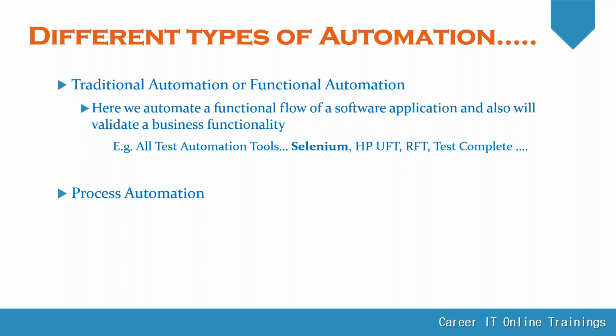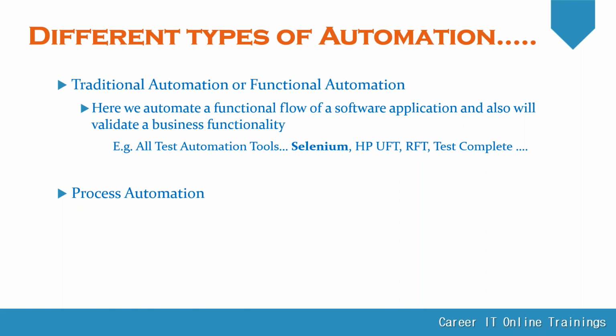This is called functional automation. Selenium, HP UFT or RFT, Test Complete, Protractor, Cypress, Nightwatch: these are the different types of tools we have in the market for functional automation.